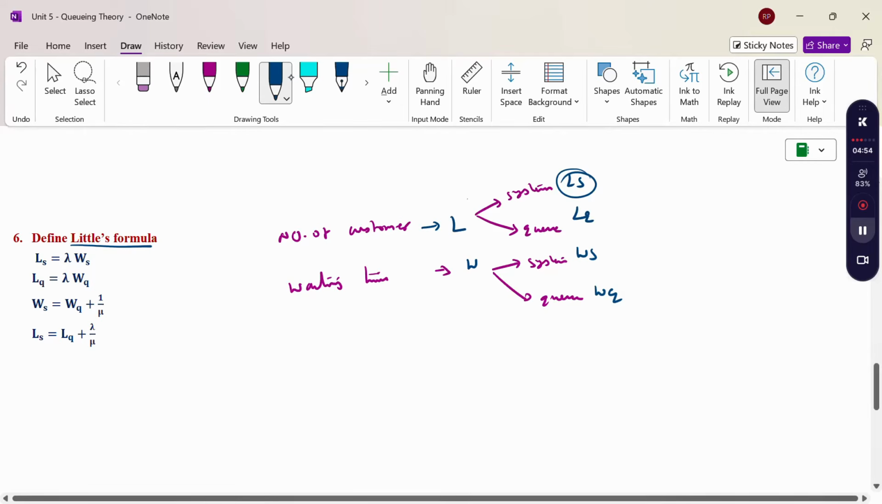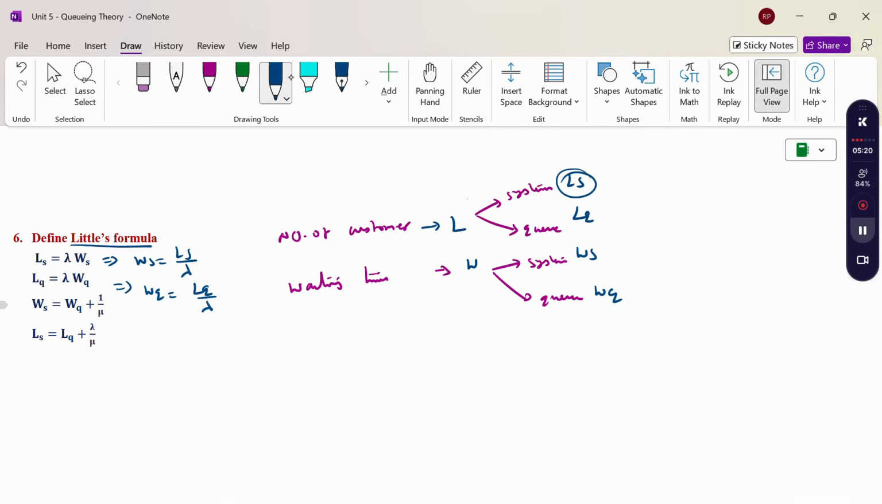So LS equals lambda WS. Here WS equals LS by lambda, and then LQ equals lambda WQ, WQ equals LQ by lambda, WS equals WQ plus 1 by mu, LS equals LQ plus lambda by mu. So this is our Little's formula. Now, if we know any one of LS, LQ, WS or WQ, all the other three are easy to calculate. This is the main purpose for which we use Little's formula.